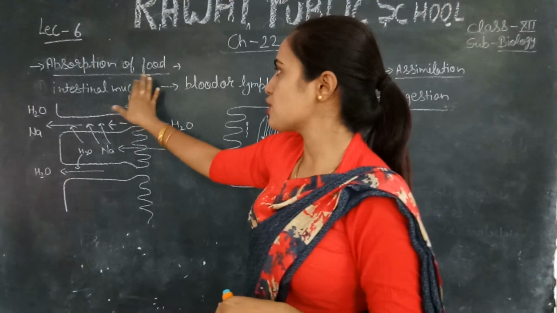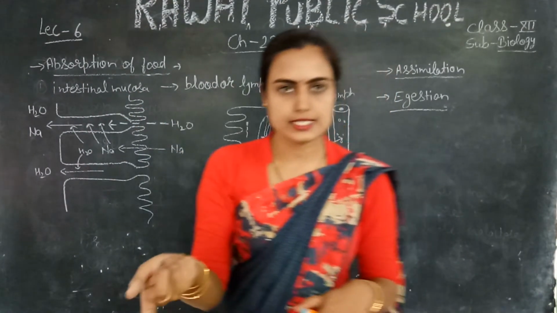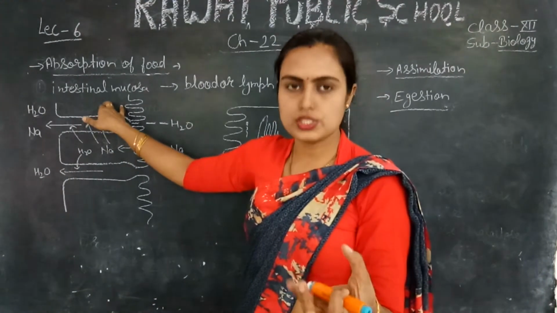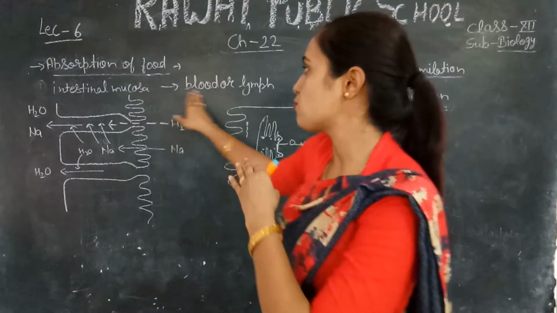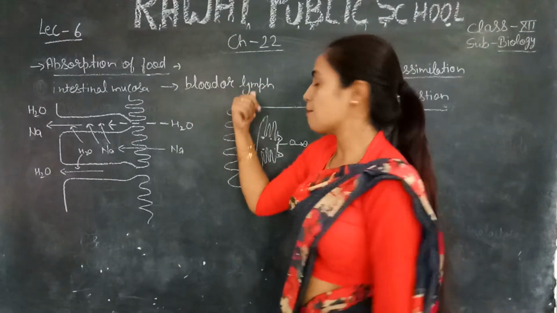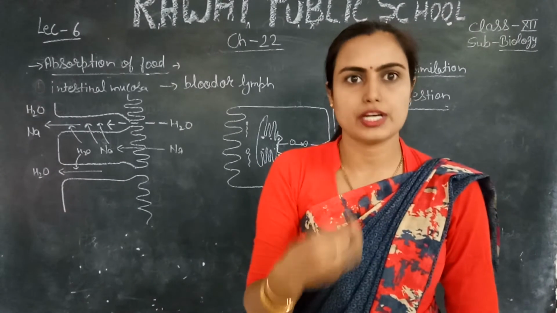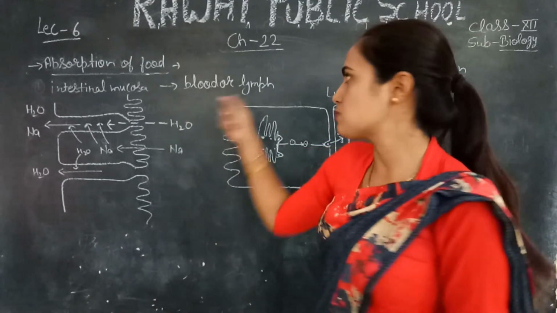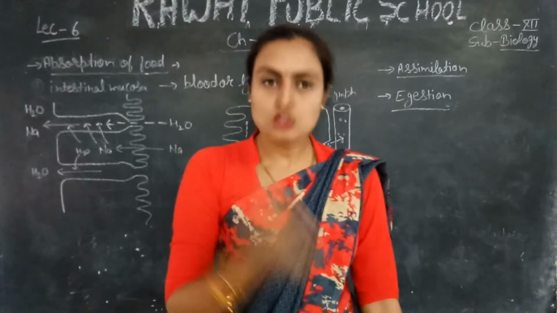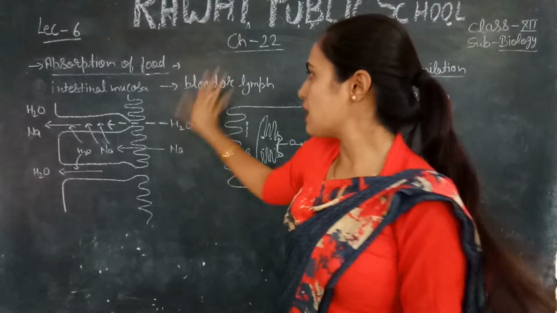So absorption of food simply means that when digestion of food takes place in the intestine, the intestinal mucosa absorbs these foods and passes them into the blood or lymph region where there is a requirement. For example, lymph has a requirement of various nutrients, such as salt, vitamins, ions, which are absorbed by the lymph, and blood absorbs the glucose, water, salt, minerals, vitamins, right?